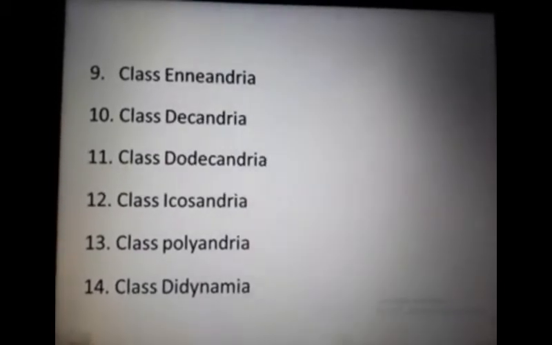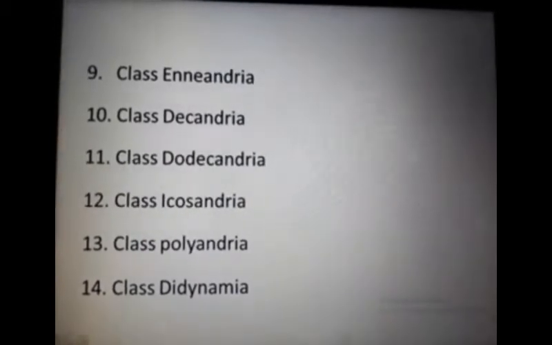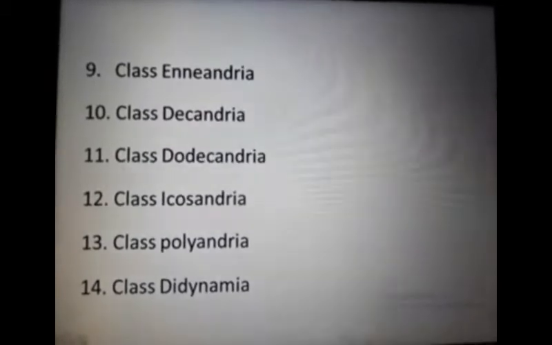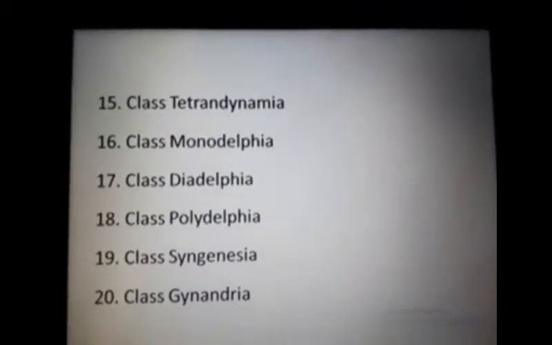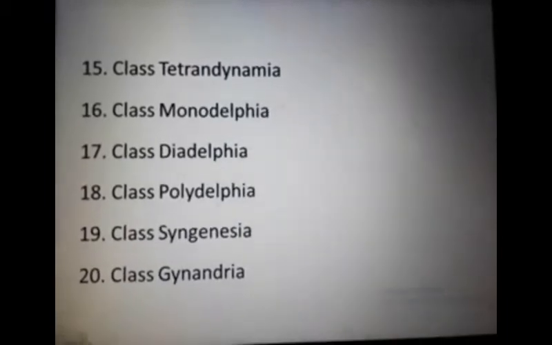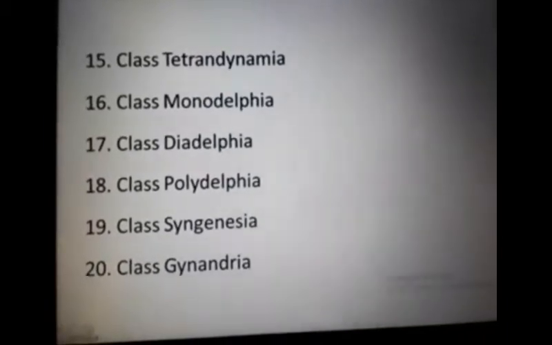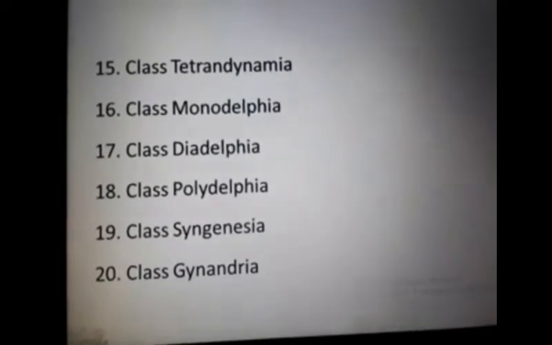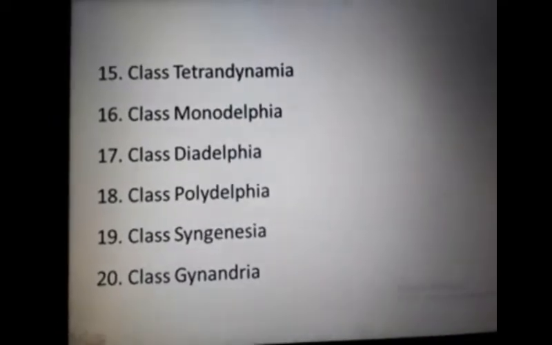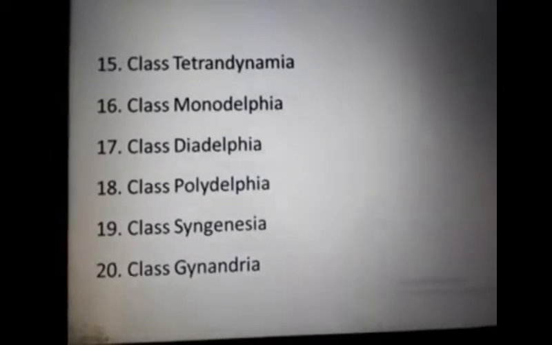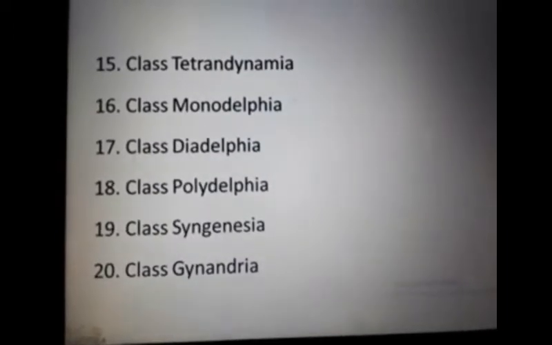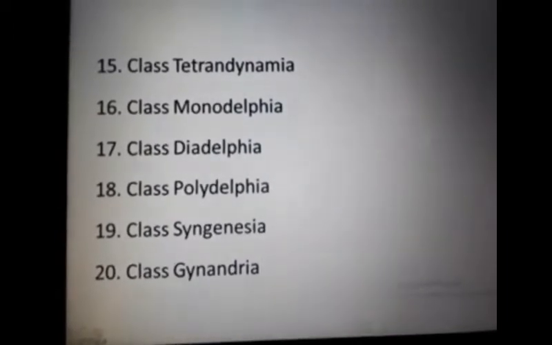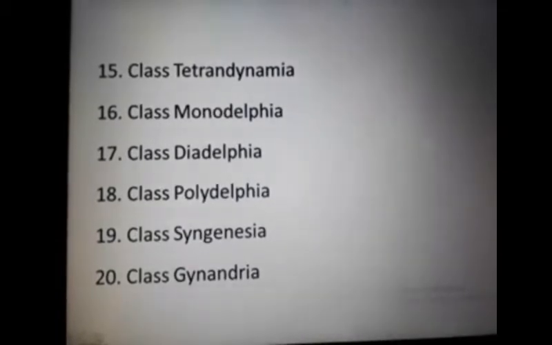Monodelphia, they have fused filaments with one bundle. And Diadelphia, they have fused filaments with two bundles. And Polydelphia, their stamens are fused with several bundles. And Syngenesia, they have fused anthers. And Gynandria, their stamens are fused to their pistils.